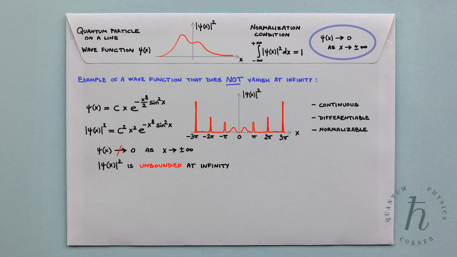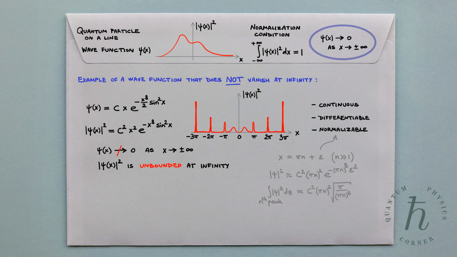To confirm that the wave function is normalizable, it is enough to show that the area under the tails of the probability distribution is finite. Let's consider the nth peak and write x as pi times n plus a small displacement epsilon, where n is taken to be very large. Expressed in terms of epsilon, the peak has an approximately Gaussian shape. The area under the peak can be evaluated by performing the corresponding Gaussian integral.